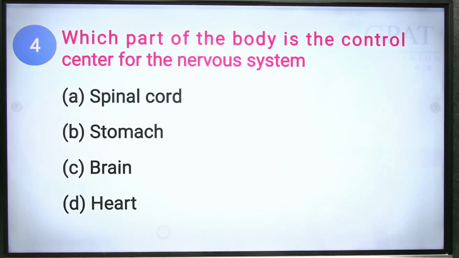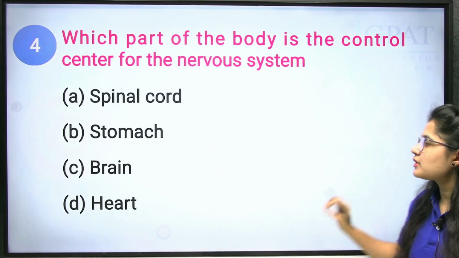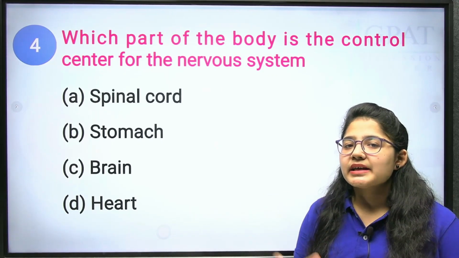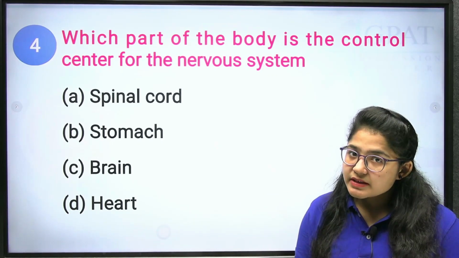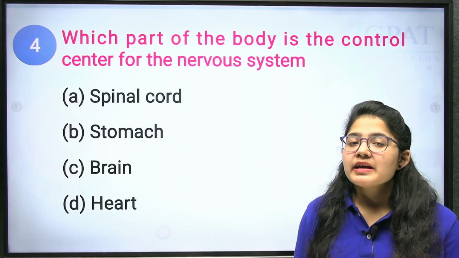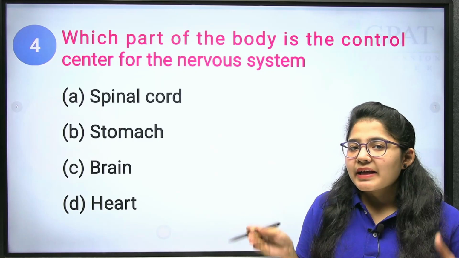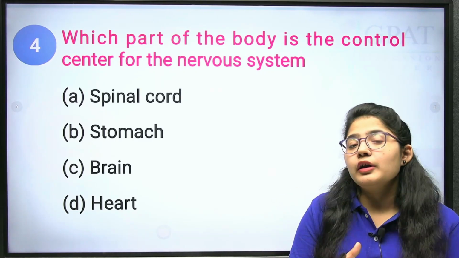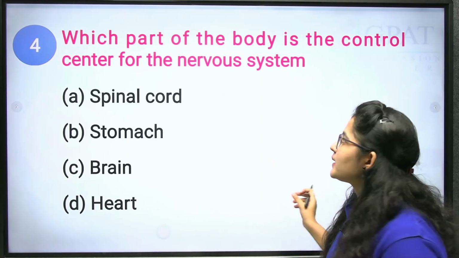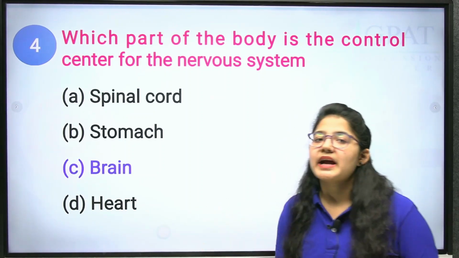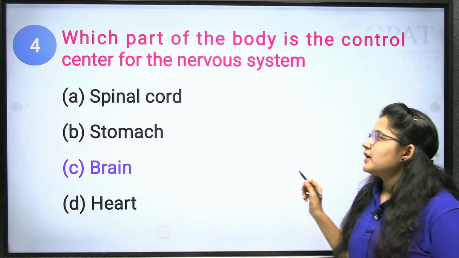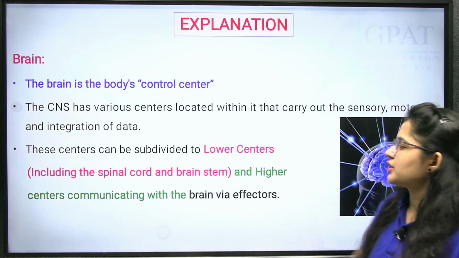Next question. Which part of the body is the control center for the nervous system? The brain is the control center for the nervous system, because from each and every part of the body the information is carried to your brain first, and afterwards the brain sends the signal back. So who is the center of the nervous system? That is the brain, that is the main part. Clear? Okay.